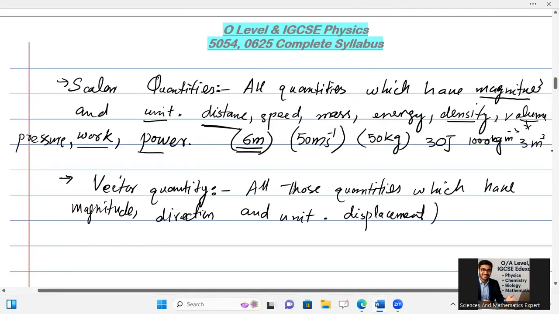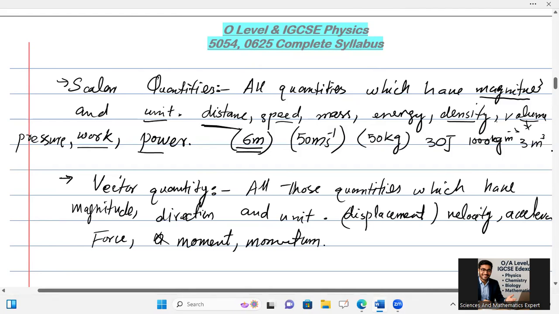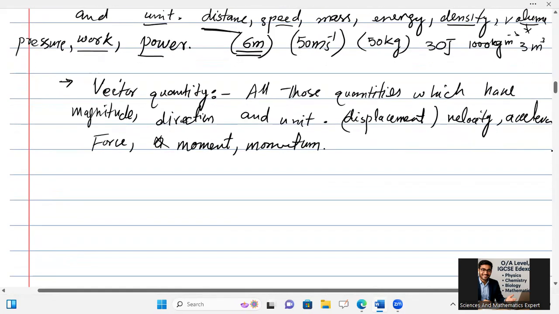Displacement. There can be velocity instead of speed. There can be acceleration. There can be force, right, left. It can have the direction right, upward, downward, forward, backward, like that, taken for force. There is acceleration, force. After that, moment and momentum. For representing a vector quantity, we use a head to tail rule.